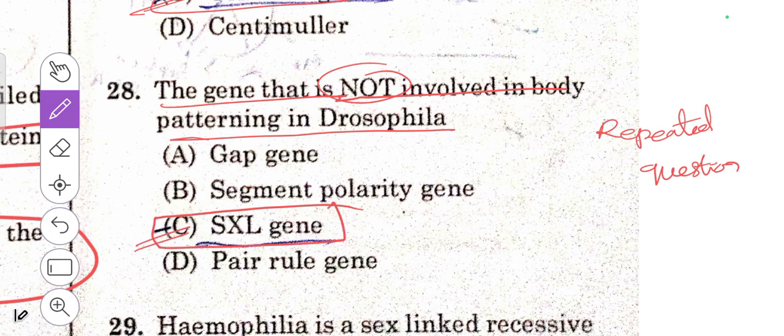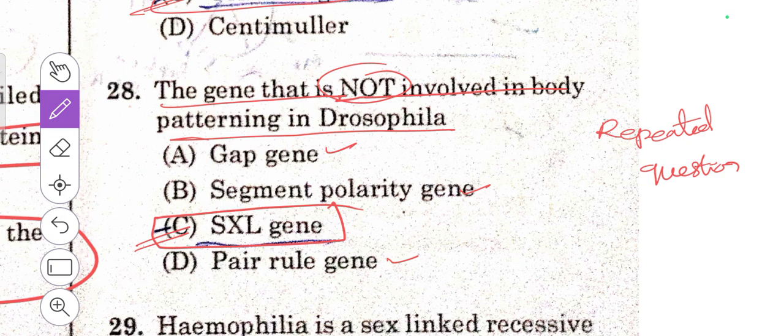This is not involved in the patterning of Drosophila, where gap genes, segment polarity genes, and pair rule genes are involved. In Drosophila, the body patterning will be done through these different genes, including maternal effect genes, segment polarity genes, and homeotic genes.